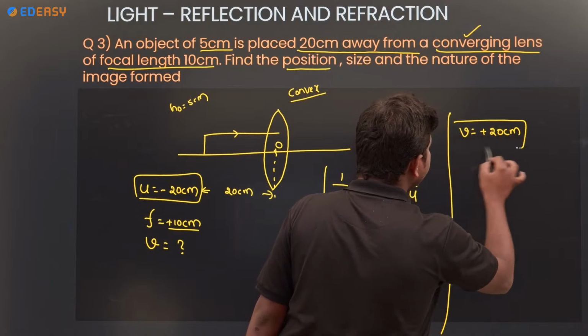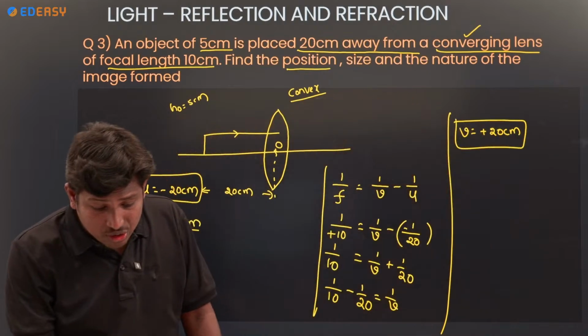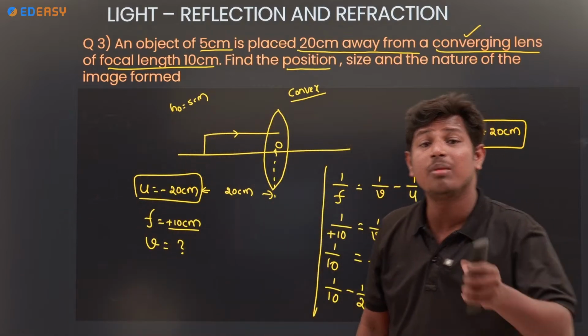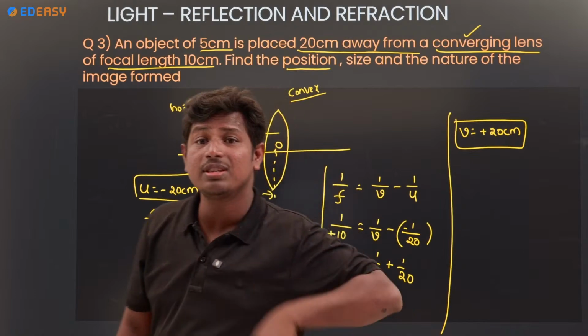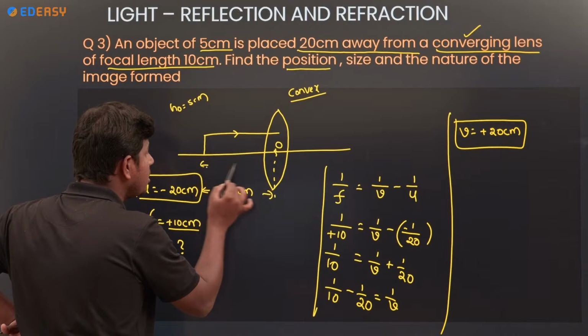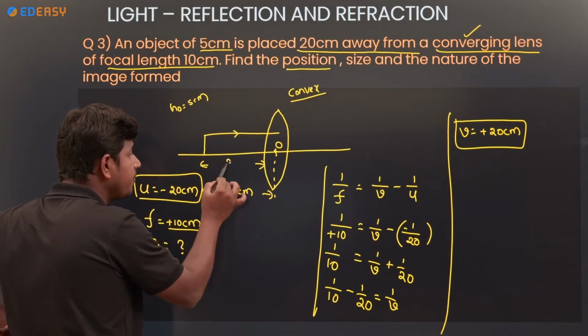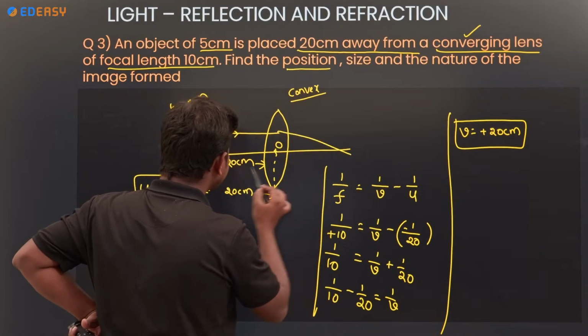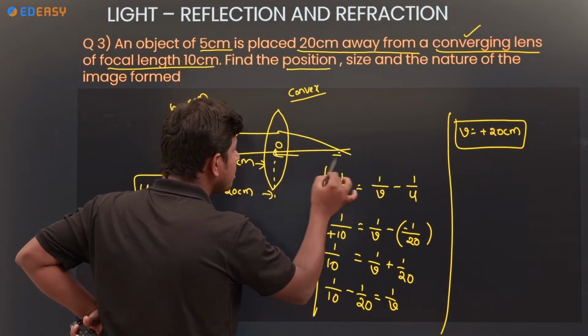Can anybody from the comment section or live guess why the V value is plus 20? Because if the object is at 20 centimeter, the image is also at 20 centimeter only.